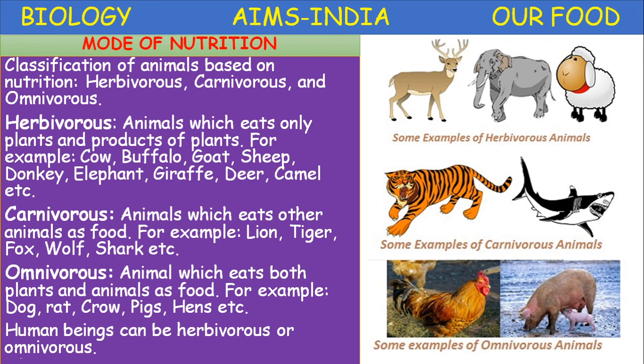Okay, the classification of animals based on nutrition has three categories: herbivores, carnivores, omnivores. Herbivores feed on plant food, carnivores feed on animal food, and omnivores eat both plants and animals. Okay, human beings can be either herbivorous or omnivorous.